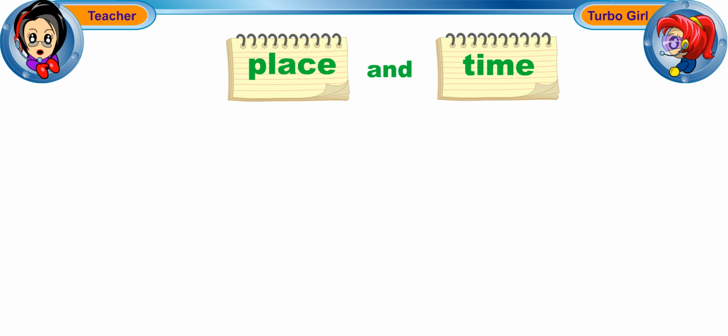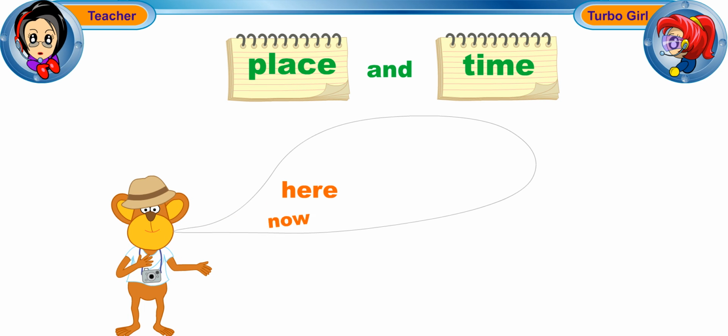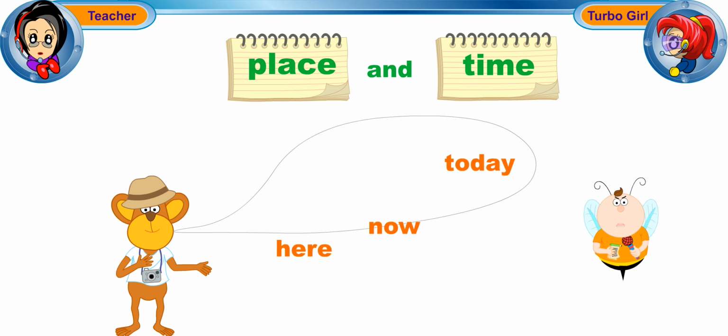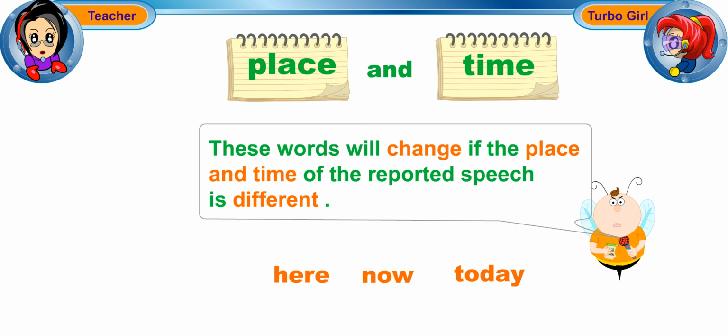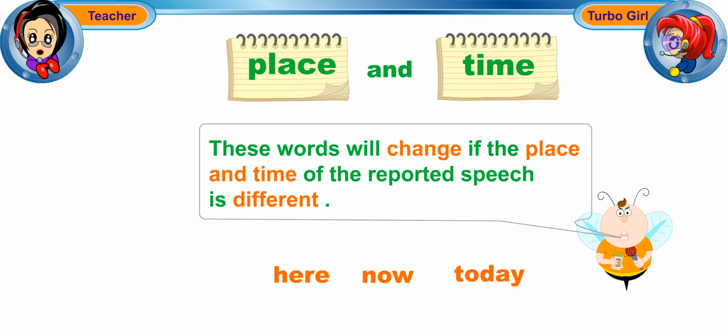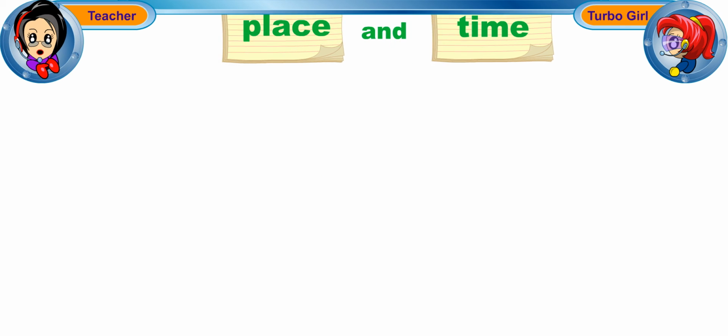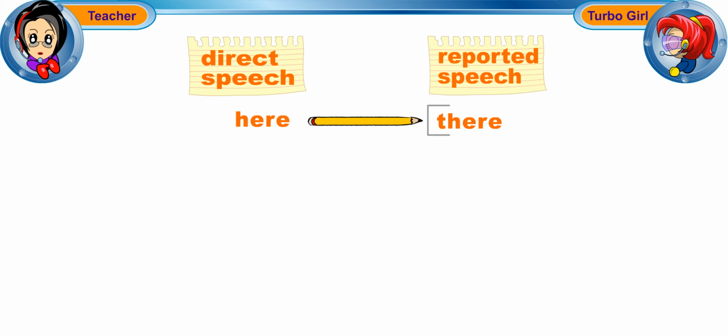5. Place and time. We often use words like here, now, and today to refer to the place and time in our speech. In reported speech, these words will change if the place and time of the reported speech is different. Here are some examples. Direct speech, reported speech. Here, there.